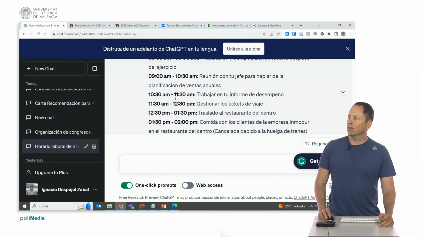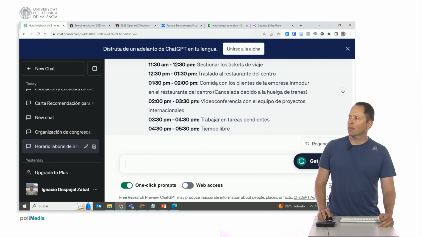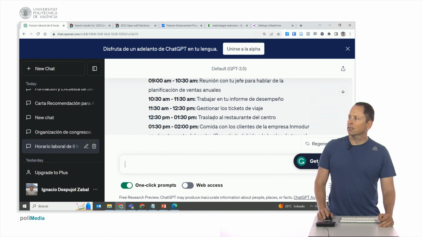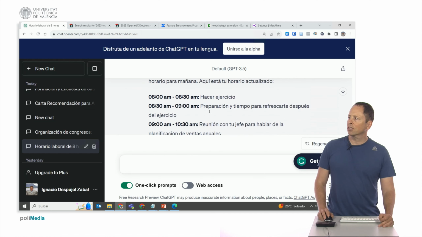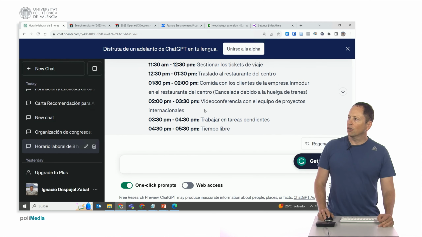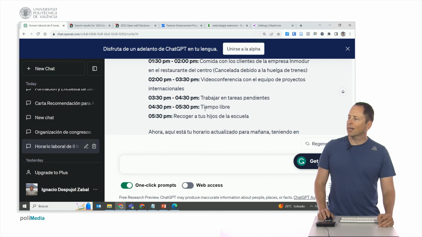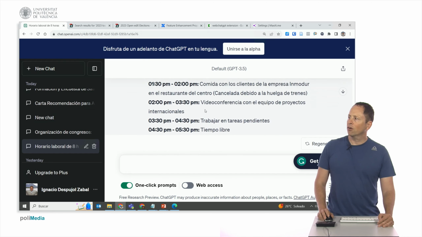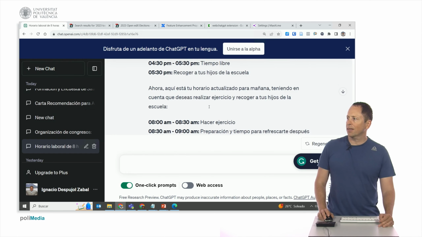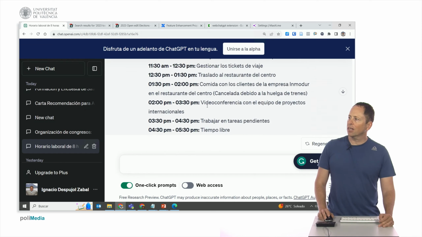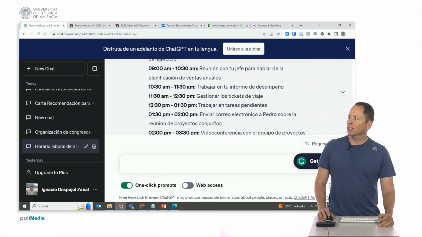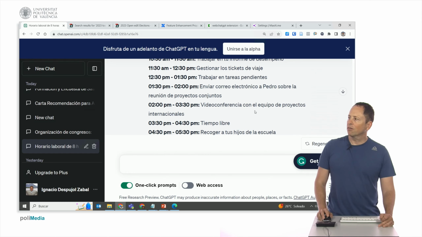And here it reschedules the schedule, inserting it. Lunch with the clients cancelled, okay. Video conference with the team, pick up and manage. Move to the restaurant, meeting with the bosses, the same, okay. Sometimes it hasn't included, for example, the task of the email. Well, I could insist or just insert it myself in the gaps it left me. Oh no, sorry, this is the original. And here it is with the gesture, work on the task, send an email to Pedro, video conference, free time, pick up the kids, okay?